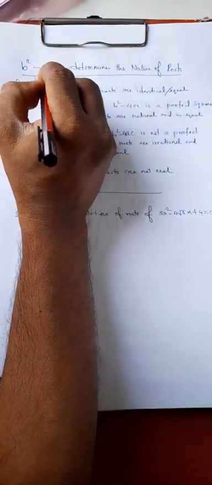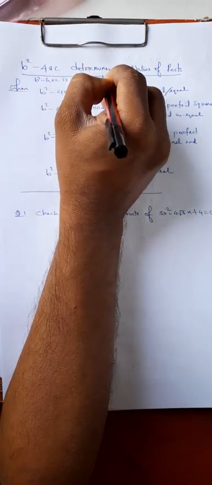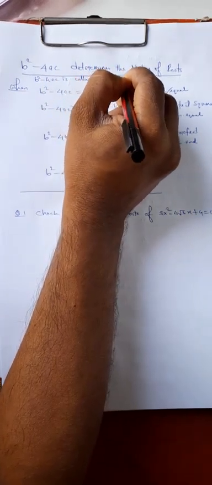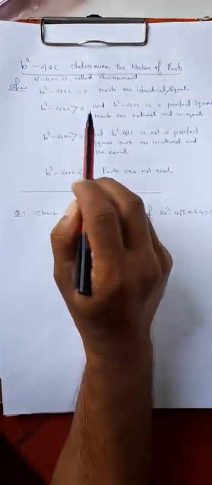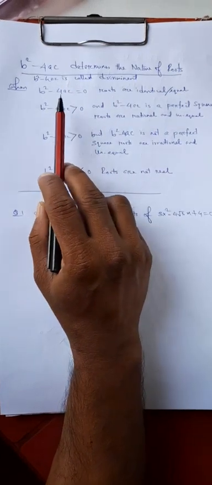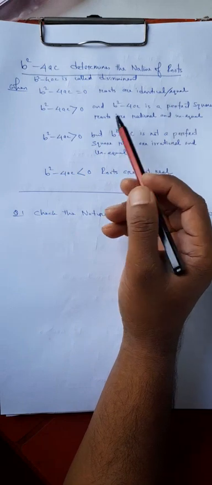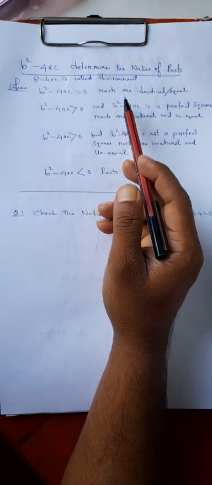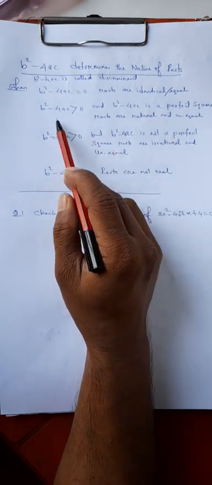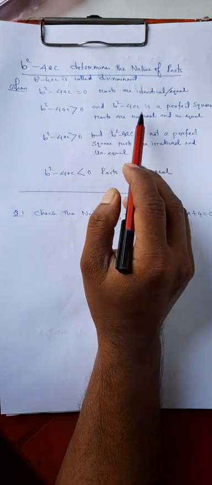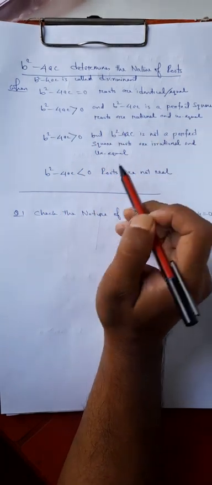So b square minus 4ac is called discriminant. This is called discriminant of a quadratic equation, since it determines the nature of roots. When b square minus 4ac equal to 0, roots are identical or equal. In fact, both roots are equal. When b square minus 4ac is greater than 0 and b square minus 4ac is a perfect square, in that case, roots are rational and unequal.